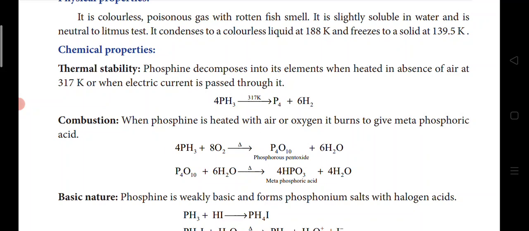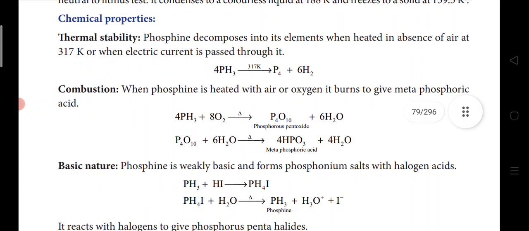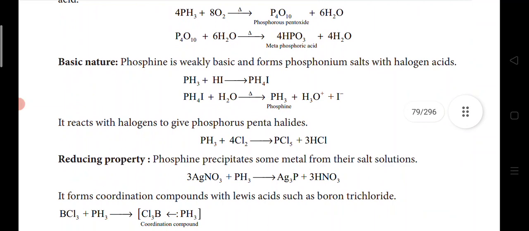Phosphine decomposes into its elements when heated in the absence of air. So we have to heat it in the absence of air at 317 Kelvin, or pass an electric current through it, and we will get decomposition products of phosphine, phosphorus and hydrogen gas. Next is combustion. When phosphine is heated with air or oxygen, it burns to give metaphosphoric acid. Phosphine reacts with oxygen to give phosphorus pentoxide, and the same phosphorus pentoxide reacts with water to give metaphosphoric acid.